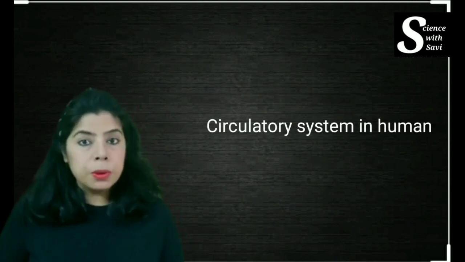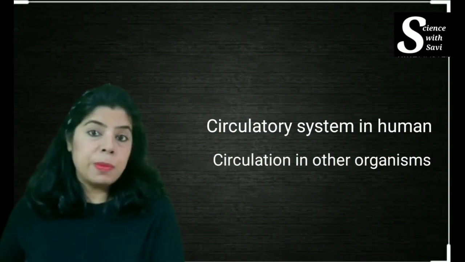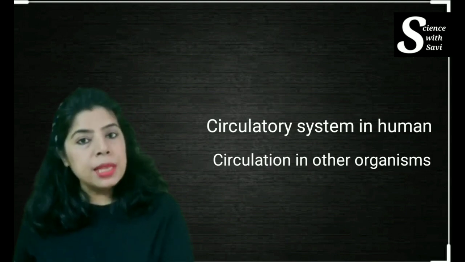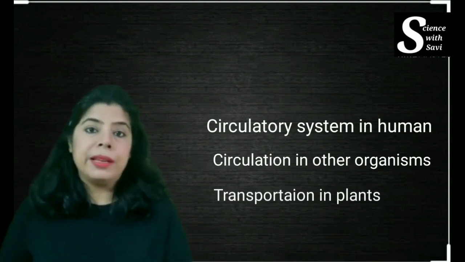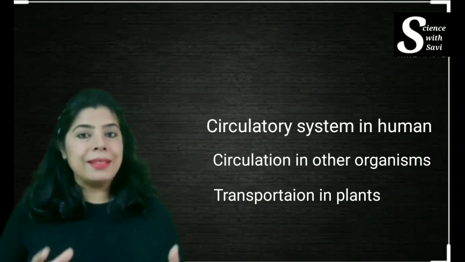I will take up this topic and divide it into three components. In the first part, I will discuss the entire circulatory system in human beings and its components. Then I will take up how circulation takes place in other organisms in brief. And in the last part, we will see how the transportation of material takes place in plants. I will be dividing it into these three topics and then we will complete the entire topic.